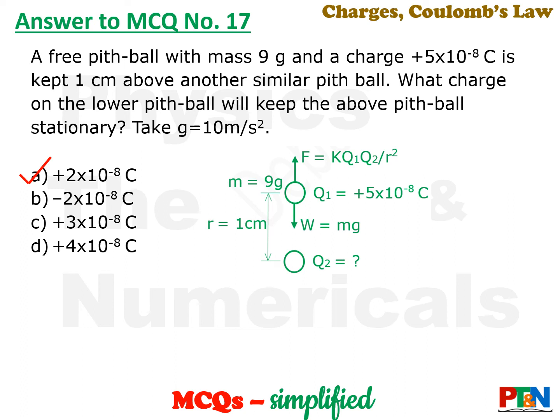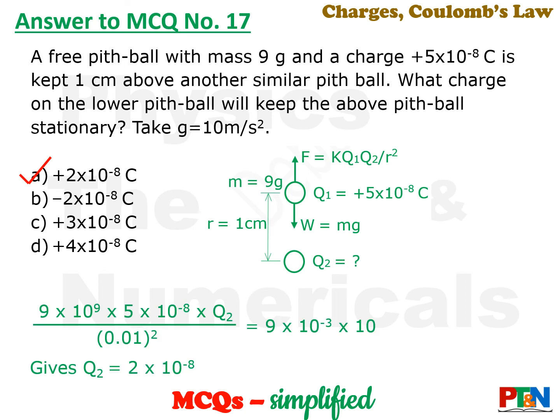Now to balance it, there has to be a repulsive force. So that will be the electrostatic force on the upward side. That value will be K Q1 Q2 by R square, because the original pith ball is Q1 and the balancing pith ball is Q2. So these two should be balanced: K Q1 Q2 by R square should be equal to mg. So you got the equation, put the values, do the calculation, get the value of Q2. So here the option is option A.